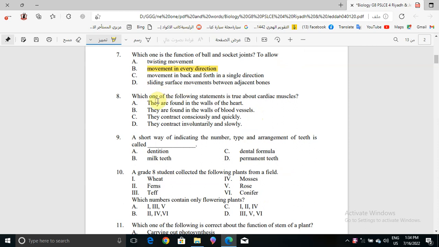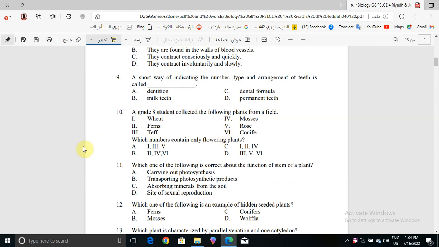Now question number 8. Which one of the following statements is true about cardiac muscles? They are found in the walls of the heart, they are found in the walls of blood vessels, or they contract consequently and quickly, or they contract involuntarily and slowly. The correct answer will be they are found in the walls of the heart, especially the cardiac muscles.